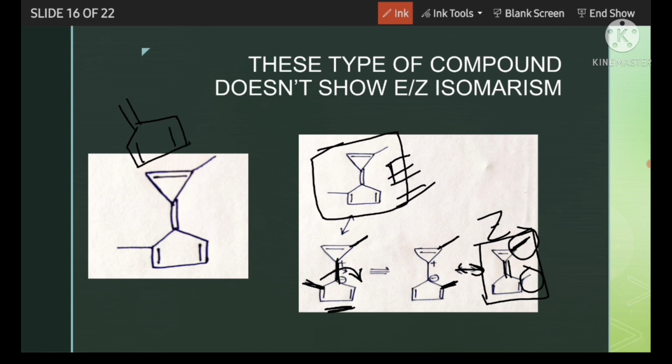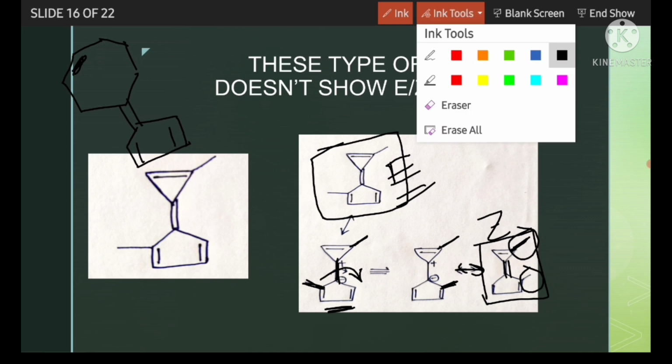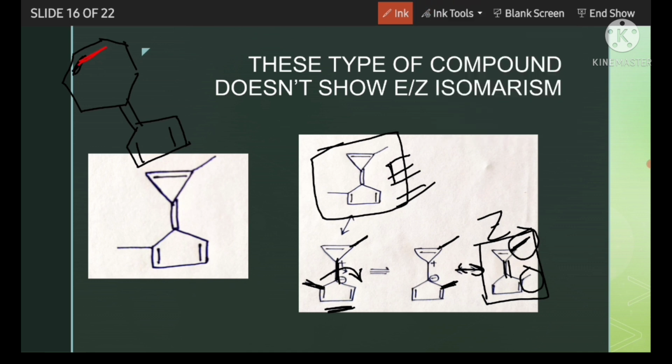If it is like that, this type of compound.